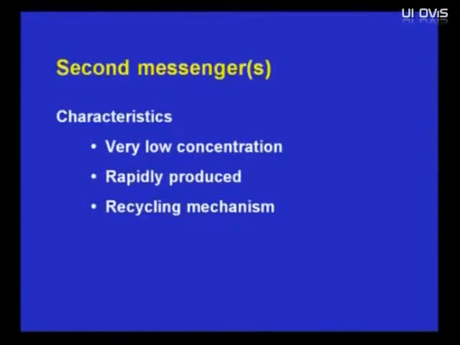Now, some receptors mediate their effect by generation of second messengers. In order to fulfill the criteria as a second messenger, certain characteristics must be fulfilled. The first one is that the second messenger should be active at very low concentration, and it should be rapidly produced. And when the signal has been terminated, there is a recycling mechanism that is used to replenish the second messengers back to